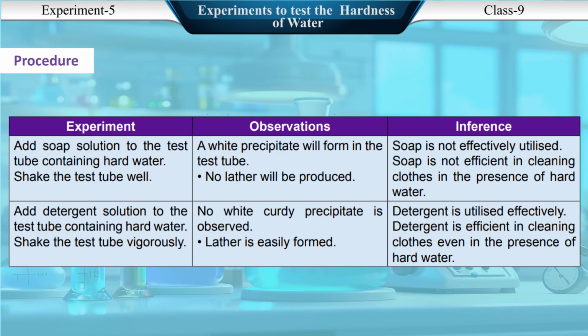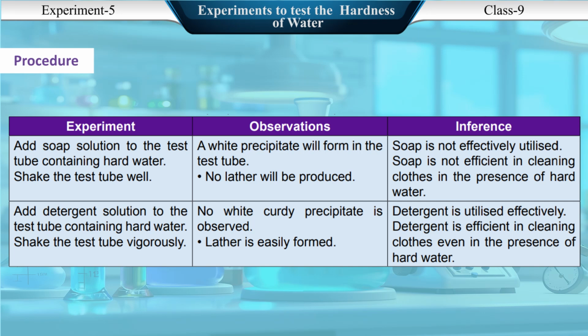Experiment. Observations. Inference. Add soap solution to the test tube containing hard water. Shake the test tube well. A white precipitate will form in the test tube. No lather will be produced. Soap is not effectively utilized. Soap is not efficient in cleaning clothes in the presence of hard water.